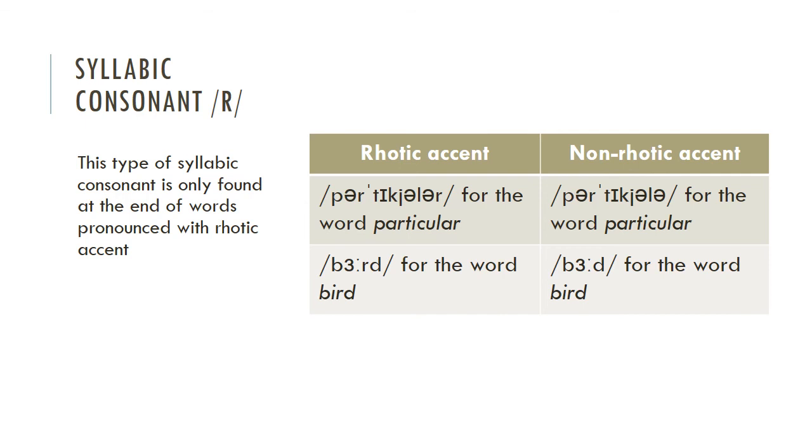This type of syllabic consonant is only found at the end of words pronounced with rhotic accent. Rhotic accent, for example, particular, particular in rhotic accent and particular in non-rhotic accent. Another example is bird, bird in rhotic accent and bird in non-rhotic accent. So that's all about strong and weak syllables.